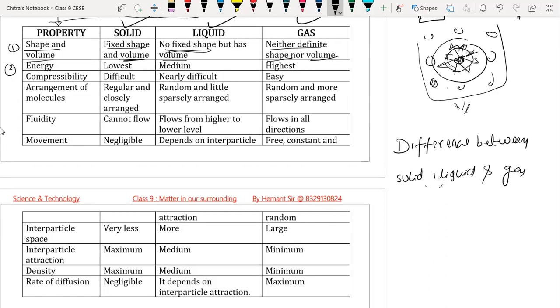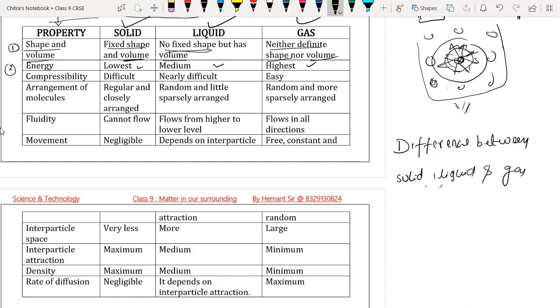Next, see the energy level in solid, liquid and gas. In the solid state, particles are strongly bonded, so they have low energy. In the case of liquid they have higher energy than solid, meaning they have medium energy. But if particles are in the gaseous state, they have the highest amount of energy. So energy level in gases is very high, in solids is very low, and in liquids it is medium.